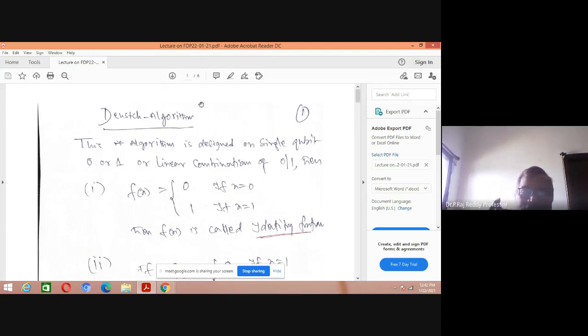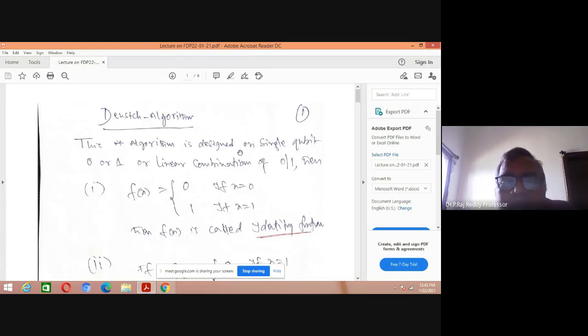Because of shortage of time, I'll go quickly, because without Deutsch's algorithm and Deutsch-Jozsa algorithm, the study of quantum computing is incomplete. So what exactly is Deutsch's algorithm? This algorithm is designed on a simple single qubit. What is a single qubit? You know it is 0 or 1, or a linear combination of 0 and 1. When you write the linear combination of 0 and 1, that is nothing but a quantum state, a representation of the qubits. For a single qubit, the quantum state is psi equals alpha times 0 plus beta times 1, is it or not?